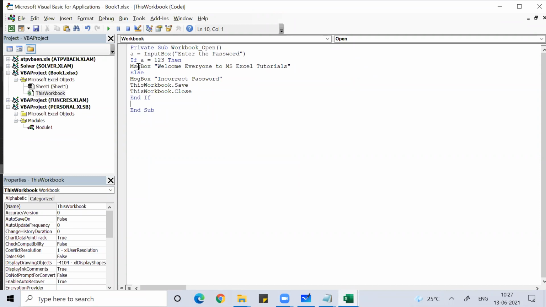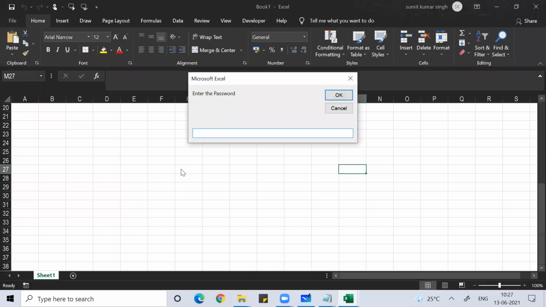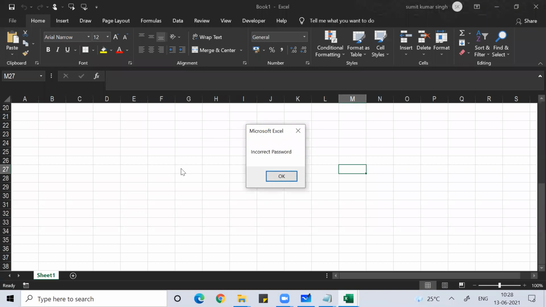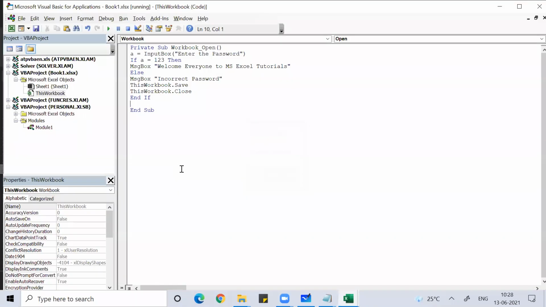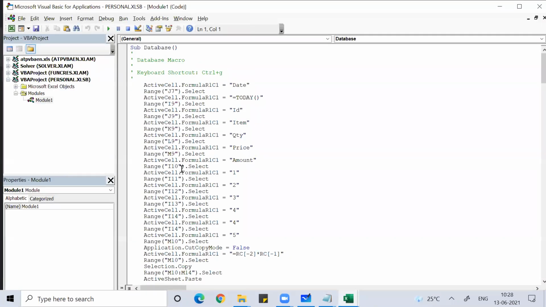Whatever is there, it just saves it with ThisWorkbook.Save, and then it will close it. That is what happened here. You can see here there is a Run. If I put an incorrect password, 1234, it shows incorrect password, and then it got closed. Can you understand this?